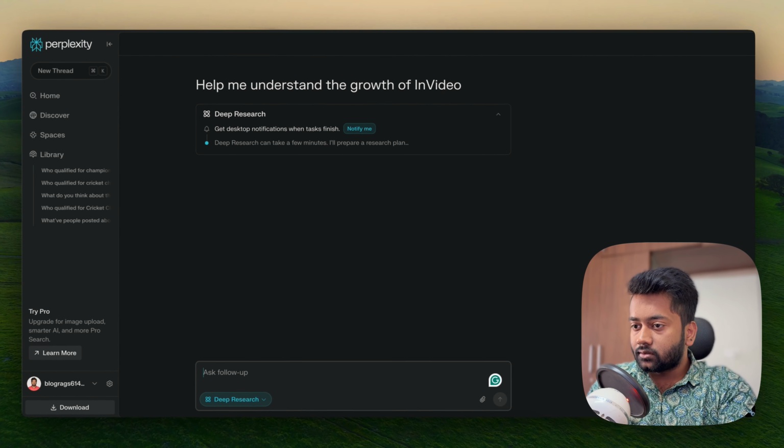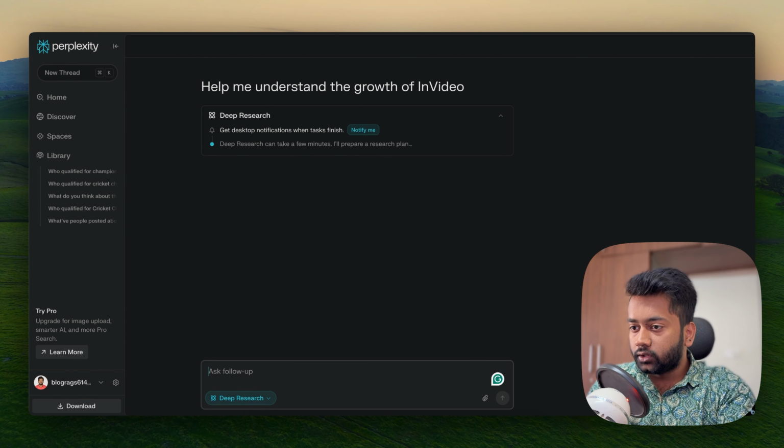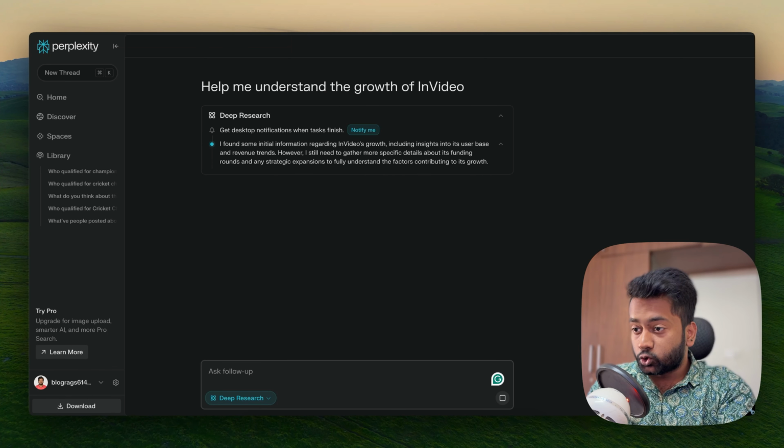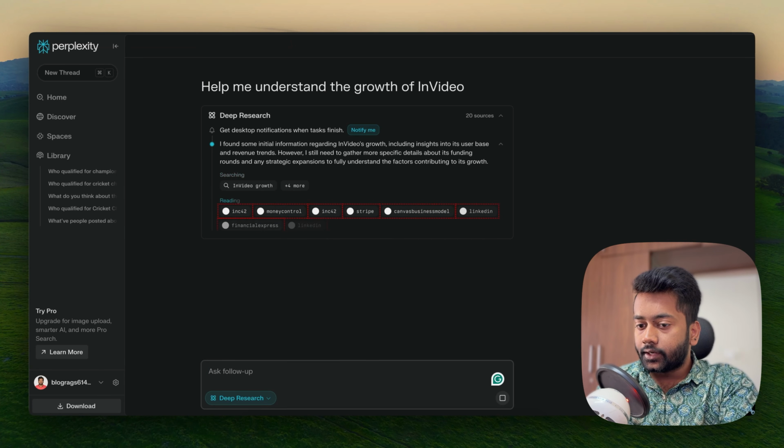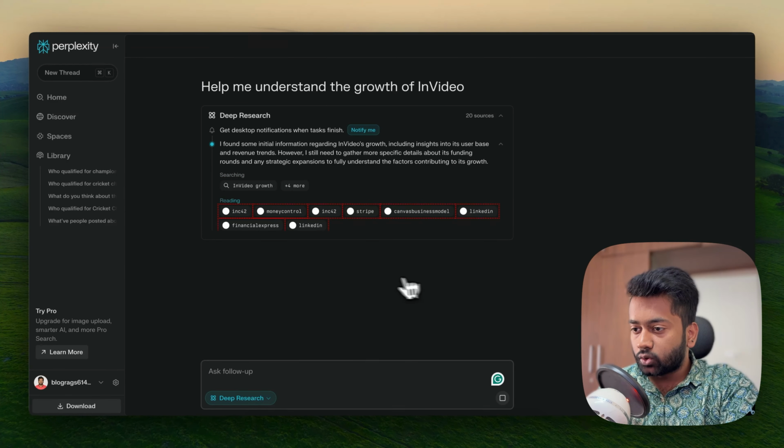So it takes some time as well. It goes through all its sources, which includes social media as well, right? And the best part is, as I mentioned before, everything has a source, right? You can go through the links and verify it, and most of the times you'll find it. So it's going through almost 20 sources.